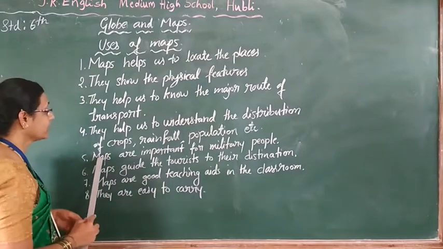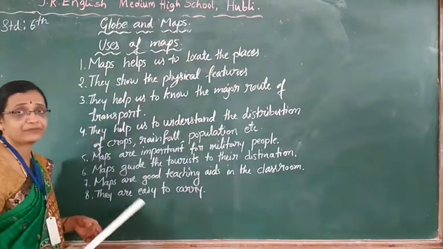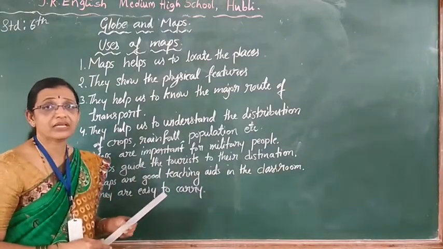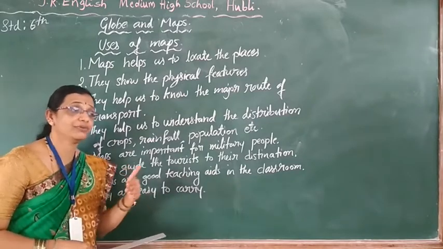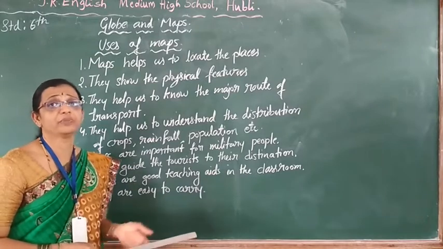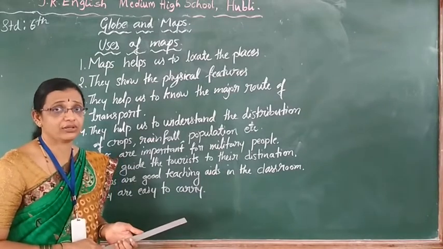Followed? Next, maps are important for the military people. See children, military people are always in the bonded places. If they suspect the enemy after the bonded place, that place is unknown to them. How to find them? How to find the route for all of them?